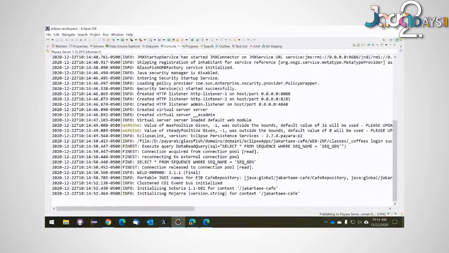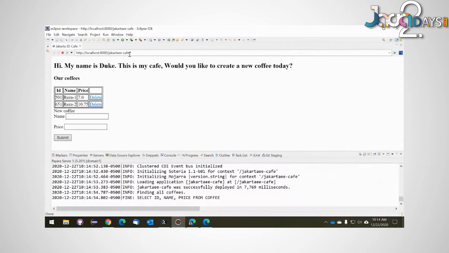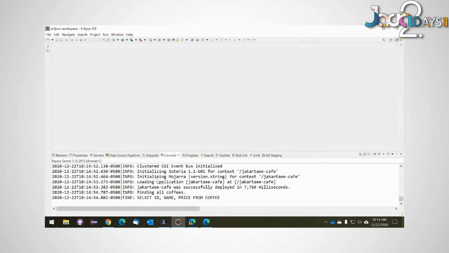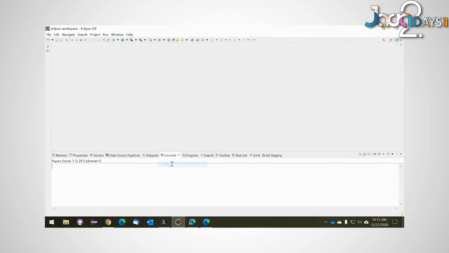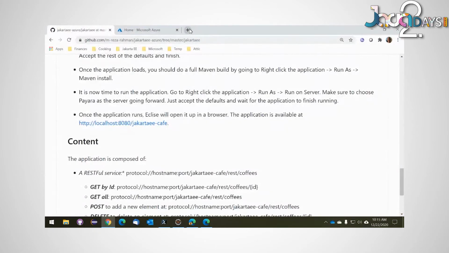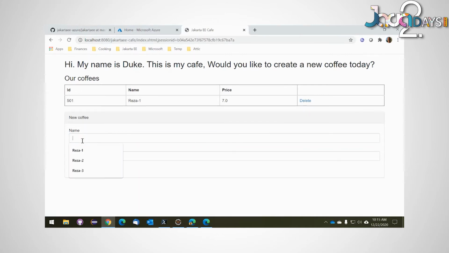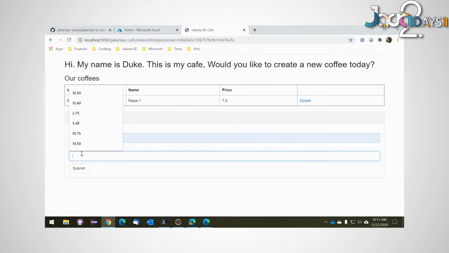Okay, so there's my application. It's deploying, and it deployed. For some reason, the internal browser of Eclipse doesn't handle the CSS too well, so I'm just going to load this up in a local browser instance here. As you can see, this is just a CRUD application. Let me just delete one of this data here, and I'll re-add something back.